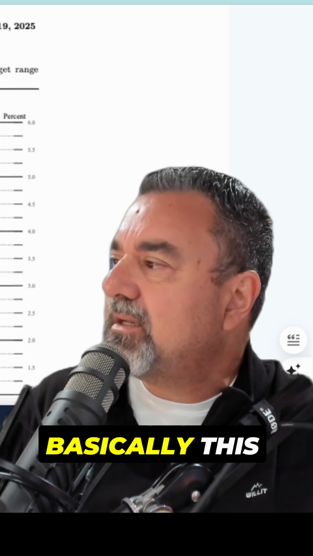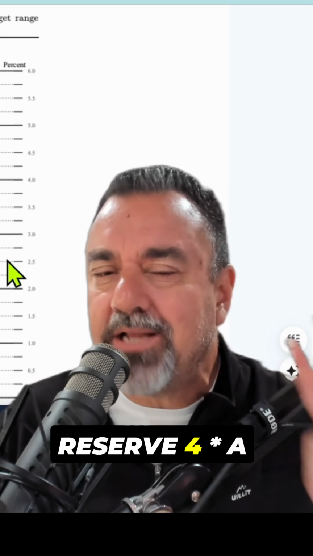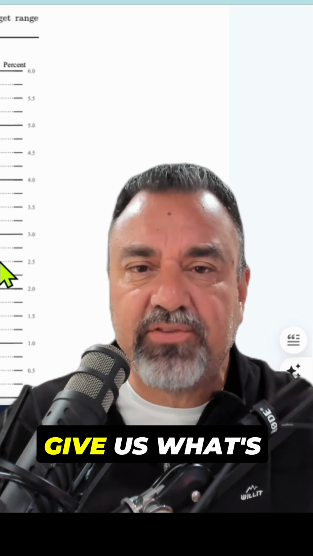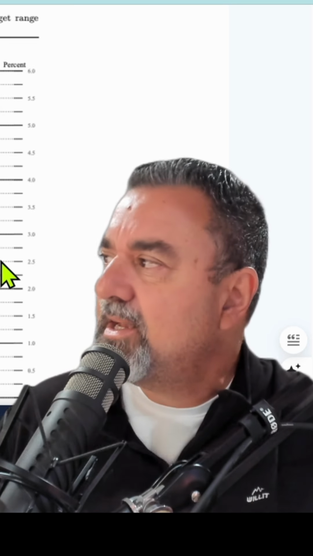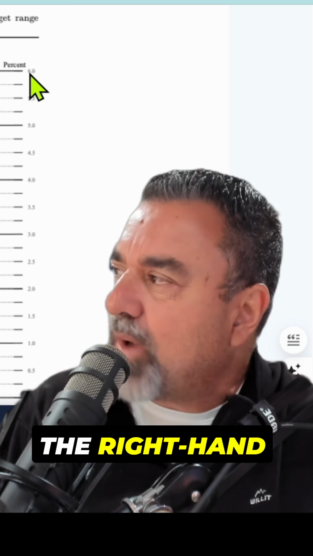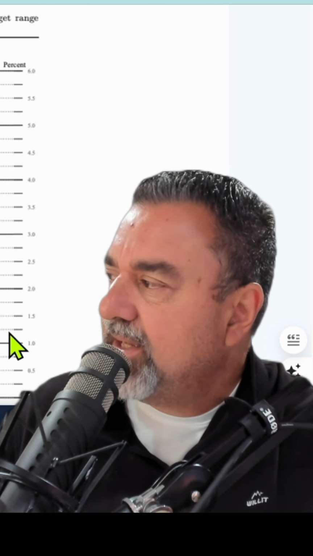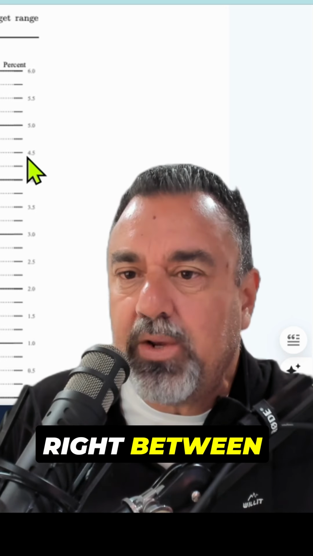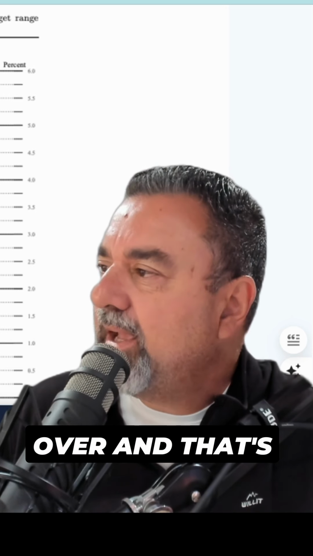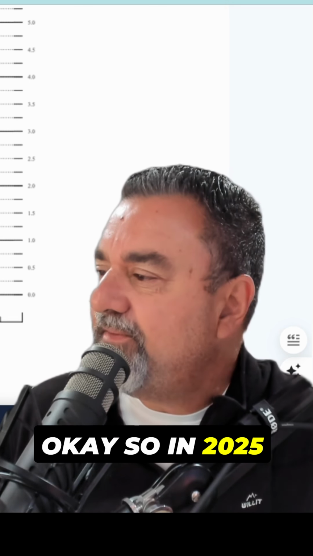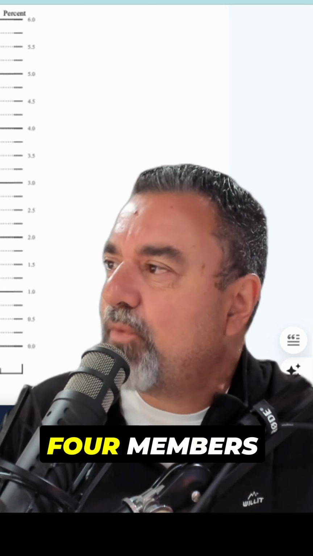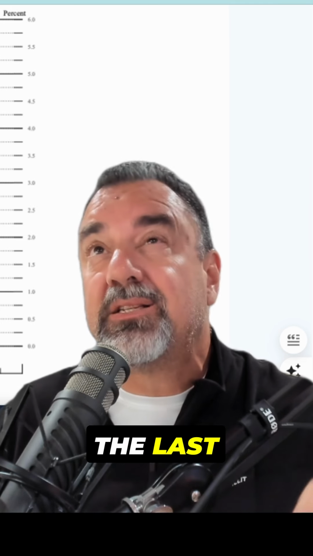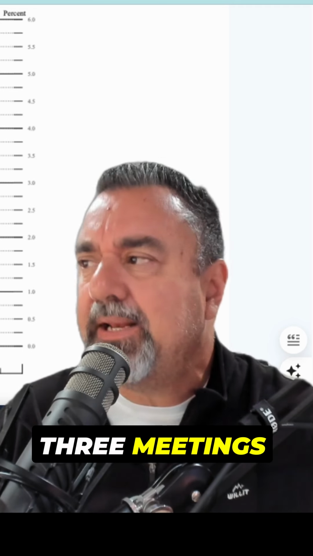The dot plot is basically this thing right through here. So the Federal Reserve, 4 times a year, when they meet more often than that, but 4 times, come out and they'll give us what's called the dot plot. And here's what it is. If you look at the right-hand side of the chart, it's giving us what the interest rate is. The interest rate right now is 4.25 to 4.5, right between this range here. So we scroll over, and in 2025, the dot plot's telling us that 4 members of the Federal Reserve wanted to keep rates right there. And they did this about 2-3 meetings ago.